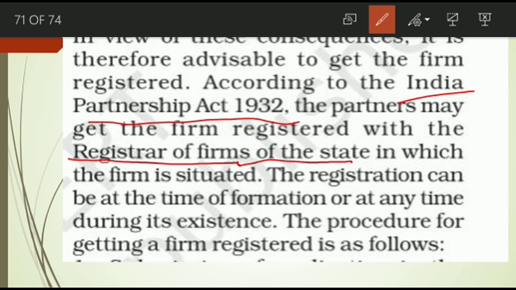Next one is when they can register. They can register during the starting time, that is the formation of the firm. Otherwise, at any time during the existence, during the running of that business, they can also register. It is also not compulsory at the starting time itself. After starting, they can register.